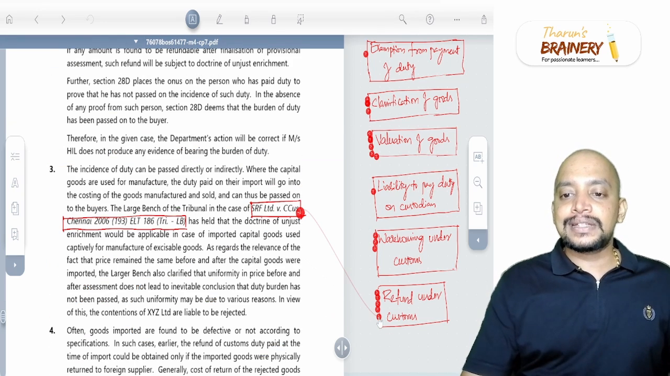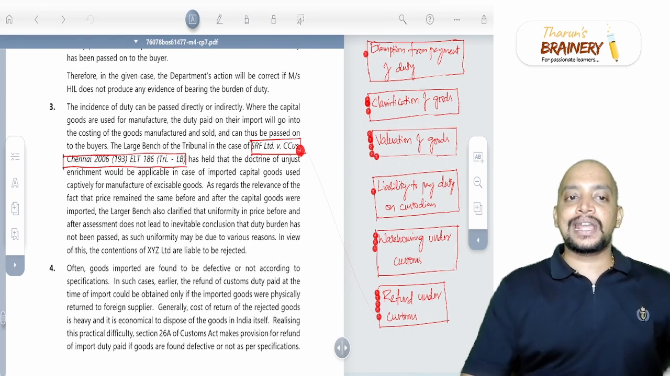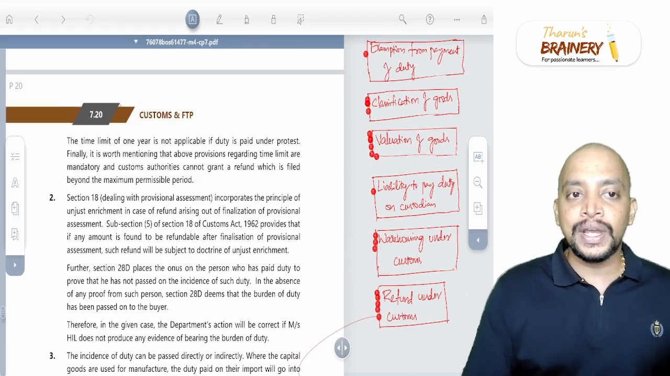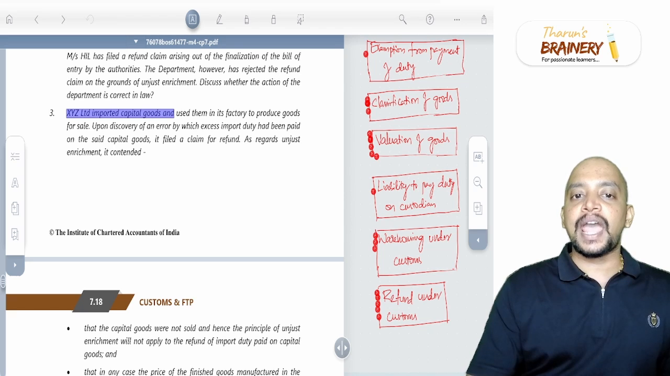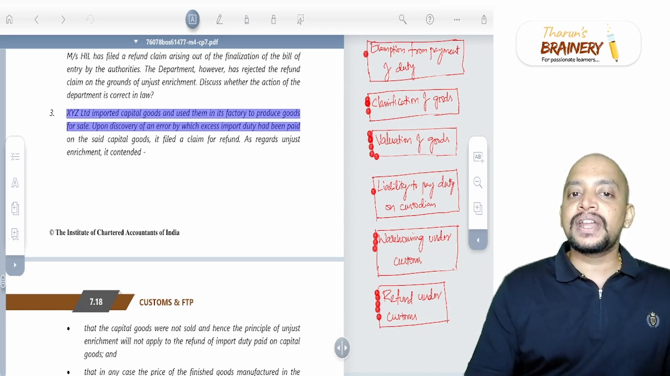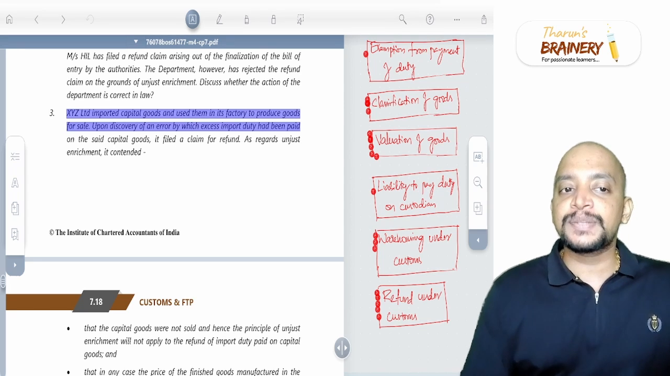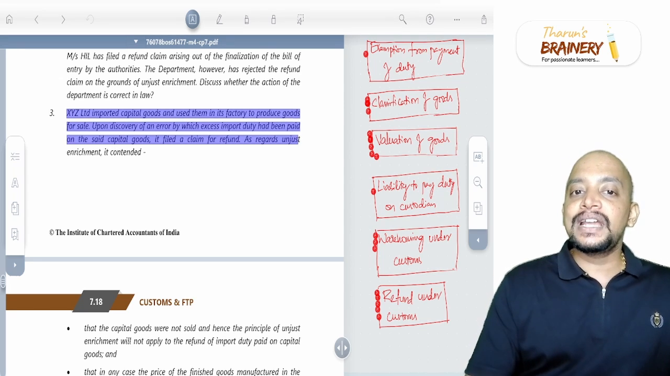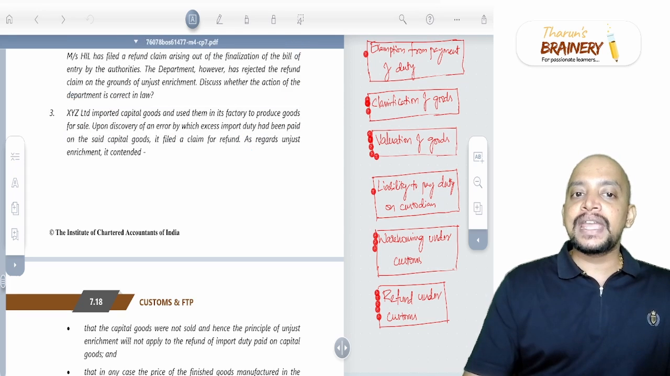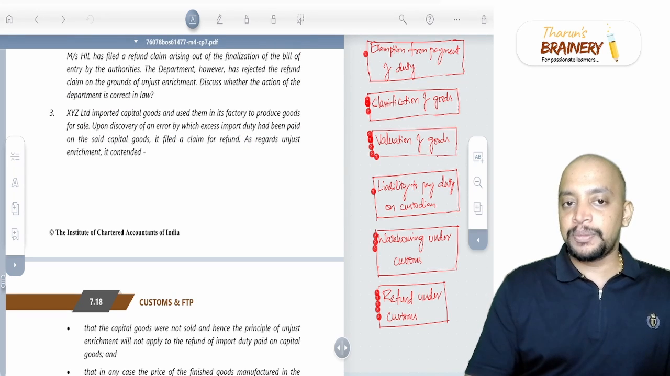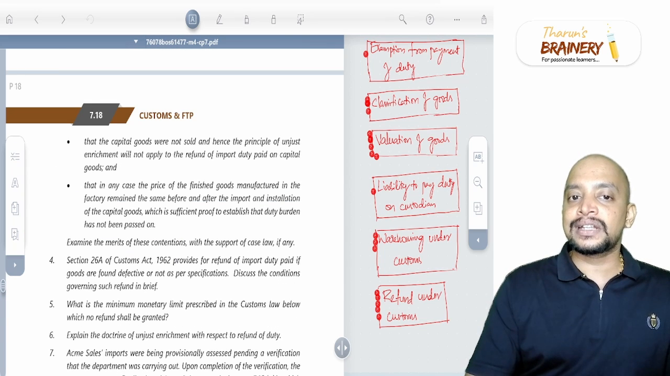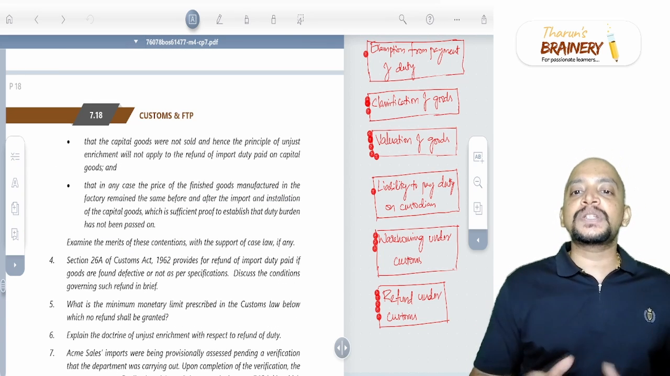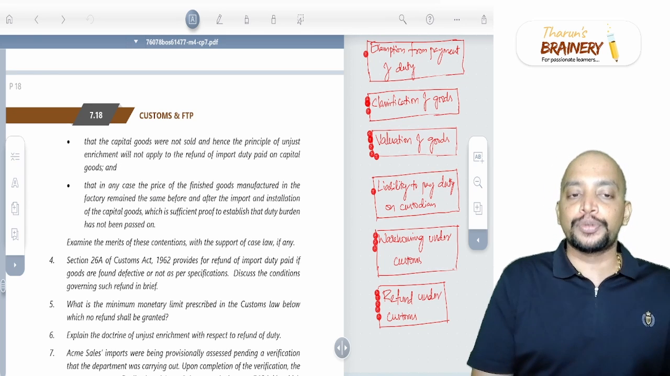Then next case, last case, this is the SRF Limited case. So this case is related to one issue. Have a look at the question here. XYZ Limited imported capital goods and used them in the factory to produce goods for sale. Upon discovery of an error by which excess import duty had been paid on the said capital goods, it filed a refund claim. As regards unjust enrichment, it contended that the capital goods were not sold. Hence, the principle of unjust enrichment will not apply to the refund of import duty.